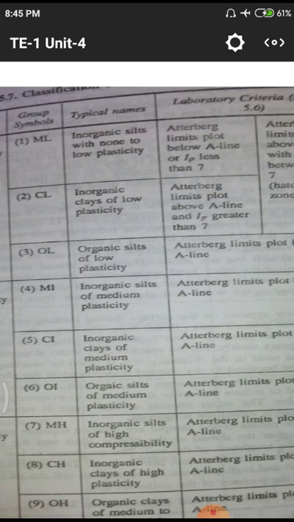These three terms we have to remember. L means low plasticity, which is common in these three terms ML, CL and OL, so they are simply represented with L. First is inorganic silts, then inorganic clays, then organic silts.